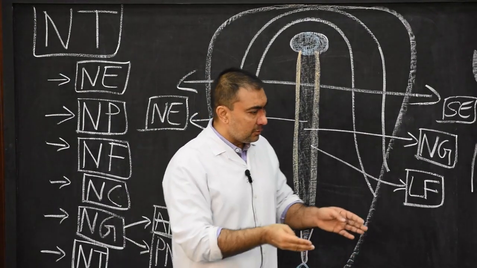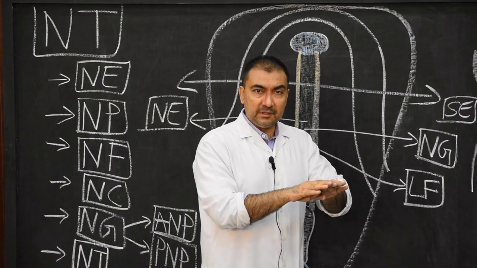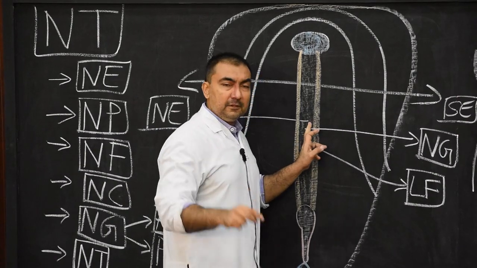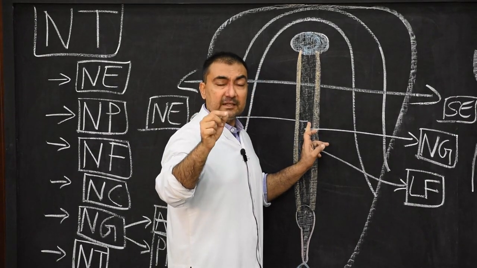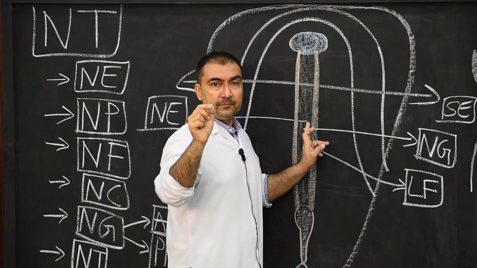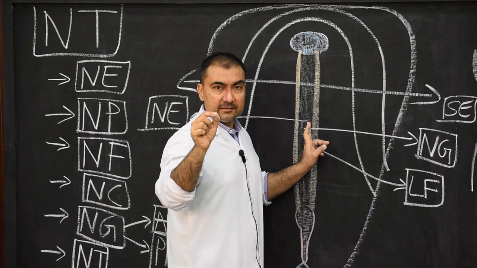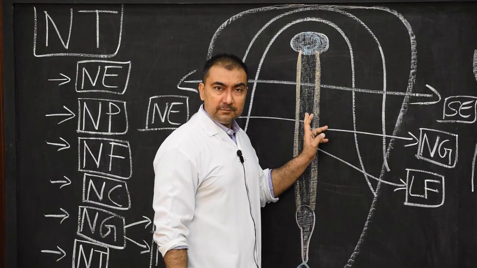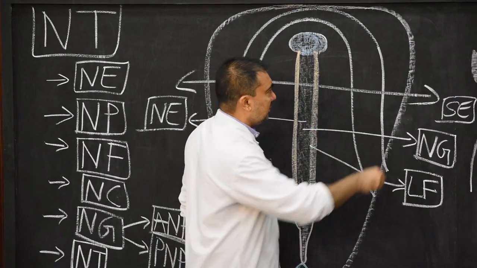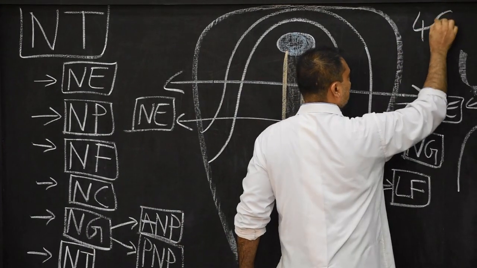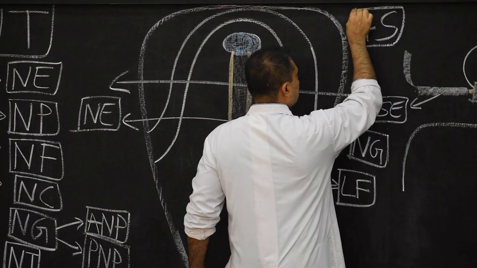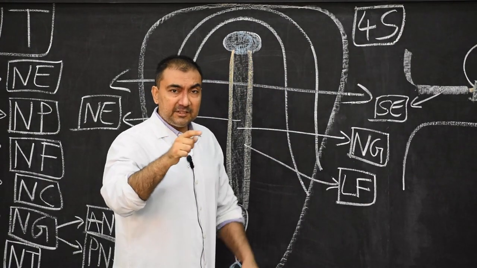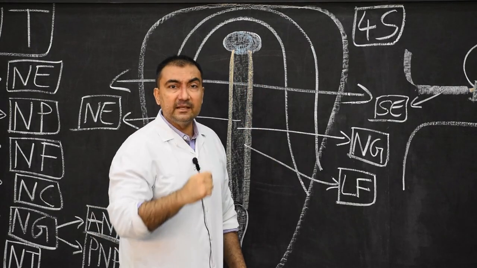So therefore, the closure of neural folds dorsally will take place at the level of fourth somite stage, not cervical. At the level of fourth somite, there will be starting of closure of the neural fold, and then it will spread in both the directions, cephalic as well as caudal.